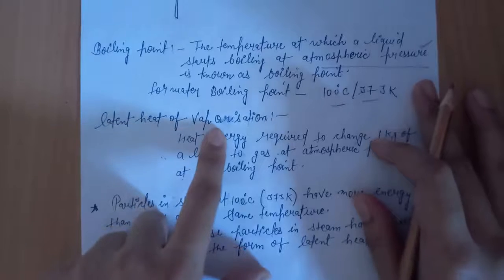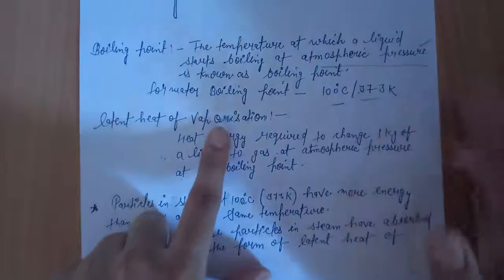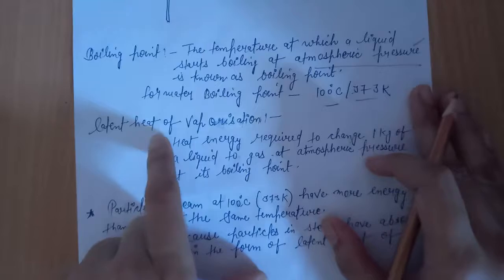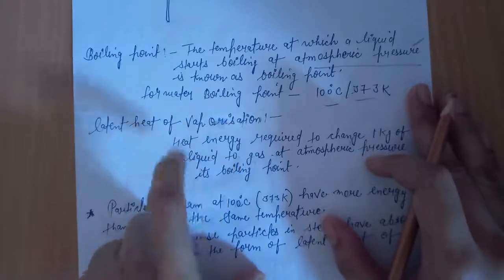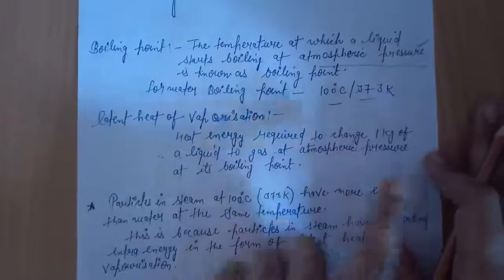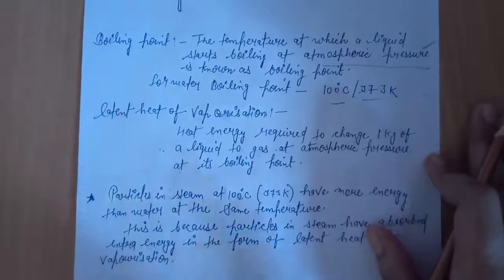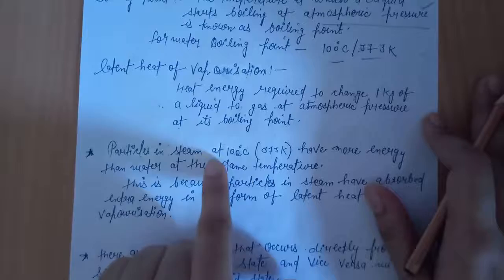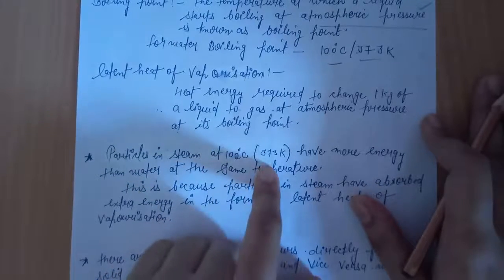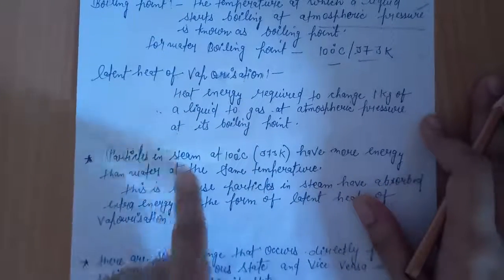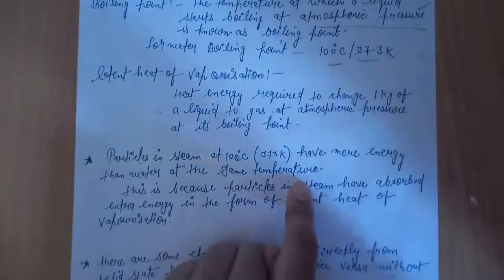Latent heat of vaporization: as we read the latent heat of fusion, in the same way the latent heat of vaporization definition is the heat energy required to change 1 kg of a liquid to gas at atmospheric pressure. Particles in steam at 100 degrees Celsius have more energy than water at the same temperature.